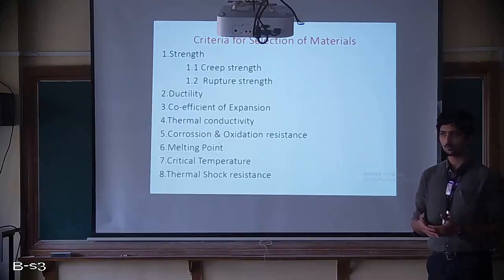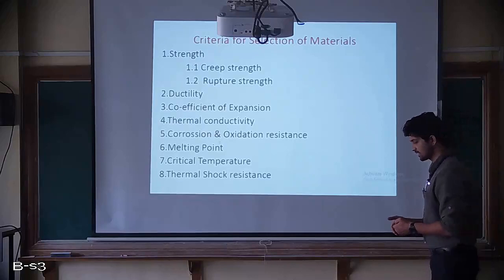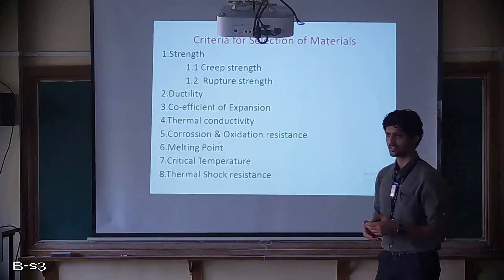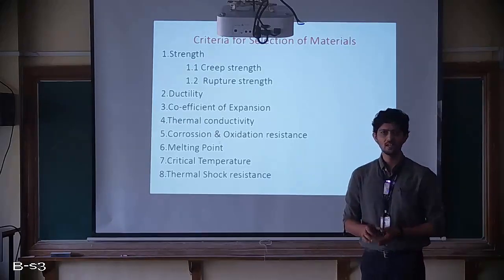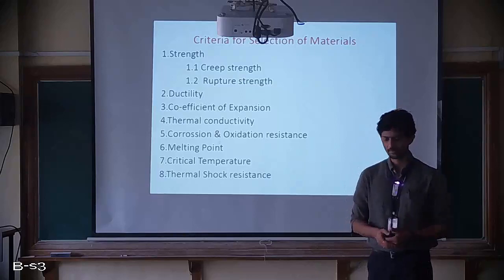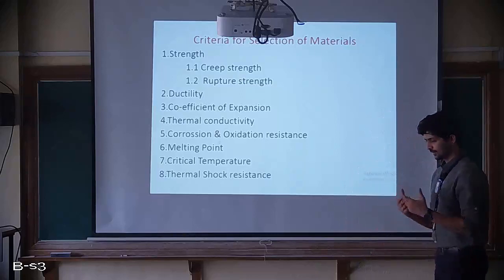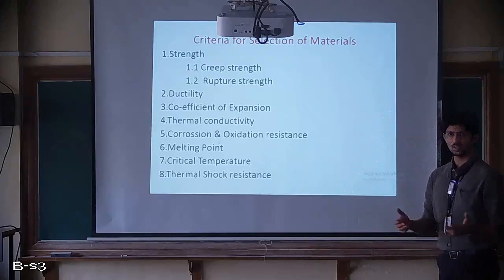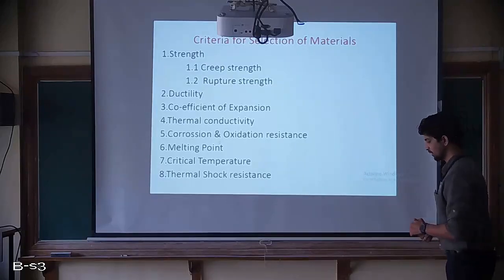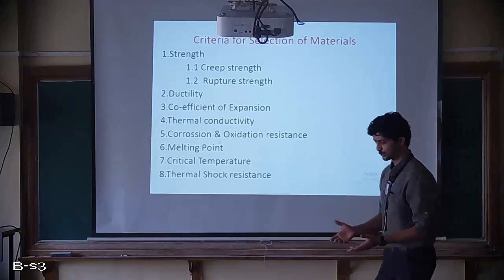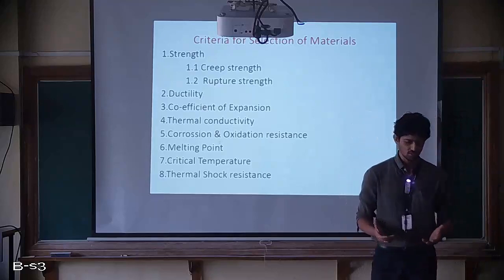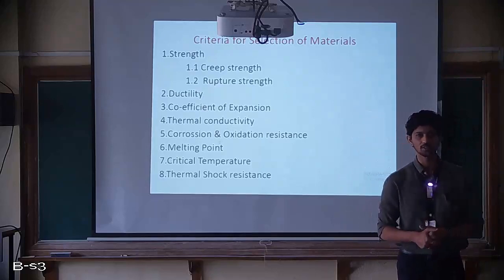Suppose in a combustor there is continuous combustion of, let us consider, JP5 fuel. If JP5 is combusted at an equivalence ratio of maybe 0.5 or 0.6, the temperature may go up to around, let us say, 2000 Kelvin.